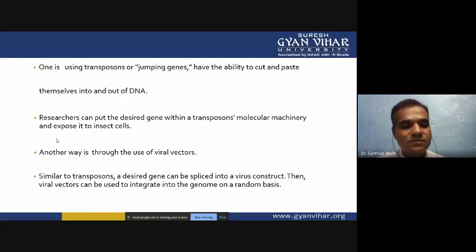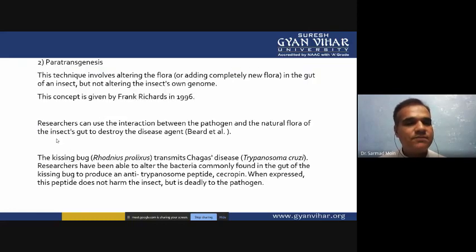So when we disturb the desired gene and then introduce the desired gene into the insect cells, when viral genes are introduced into the transgenic insect, these genes disturb the normal functioning of the insect cells, so that they can be sterile, non-functional types of cells. Next method is parthenogenesis.